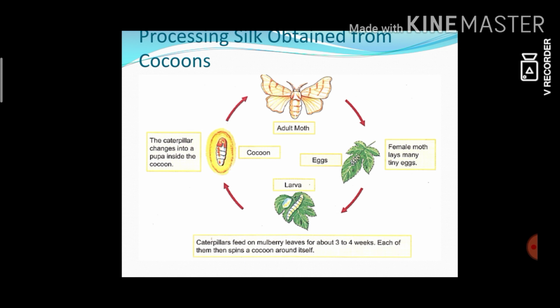What do the silkworms eat? Mulberry leaves. Okay. The next step is molting. What is molting? The shedding of the skin. Do you know what shedding is? It is removal of skin. The shedding of the skin of the growing larva of the silkworm is called molting. Can you say which animal is able to shed its skin? Yes, very good. Snake. We can see the snake shedding.